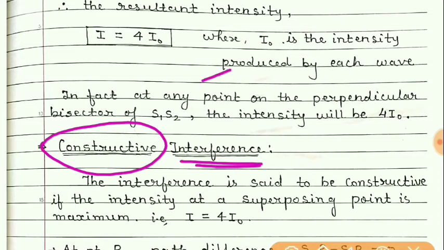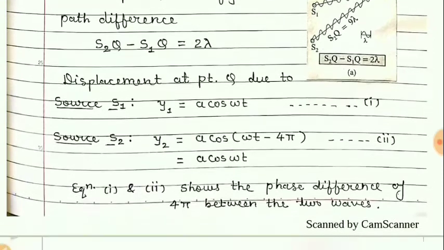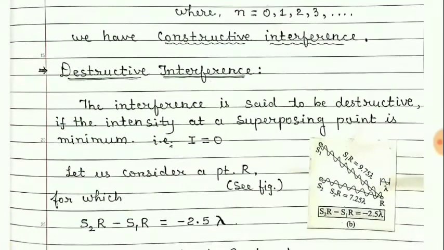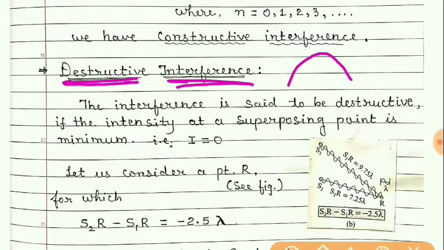Means the bright spots are produced due to constructive interference, means crest to crest. And the dark spots are formed due to destructive interference. Means for the first wave if there is a crest, and for the second wave if it is a trough, then what will happen? They will cancel each other at that point, so the intensity will become 0. So there will be a dark spot.